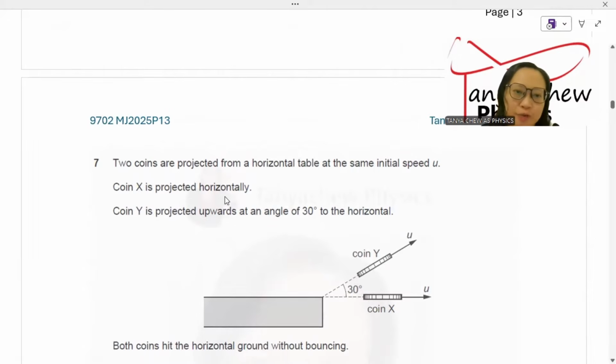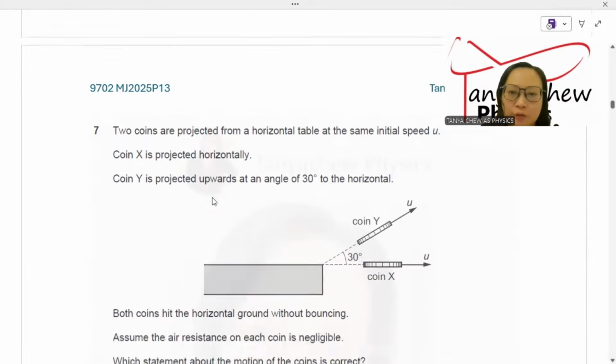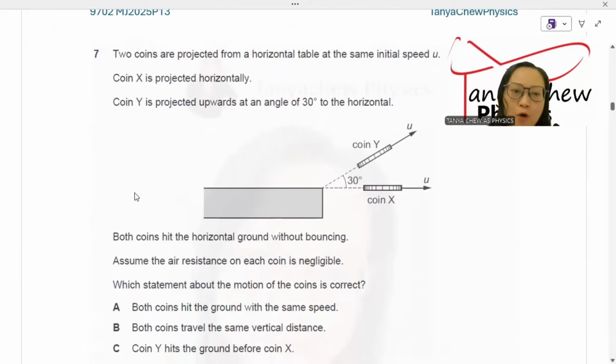Coin X is projected horizontally. Coin Y is projected upwards with an angle of 30 degrees to the horizontal. Both coins hit the horizontal ground without bouncing. Assume that the air resistance can be ignored.